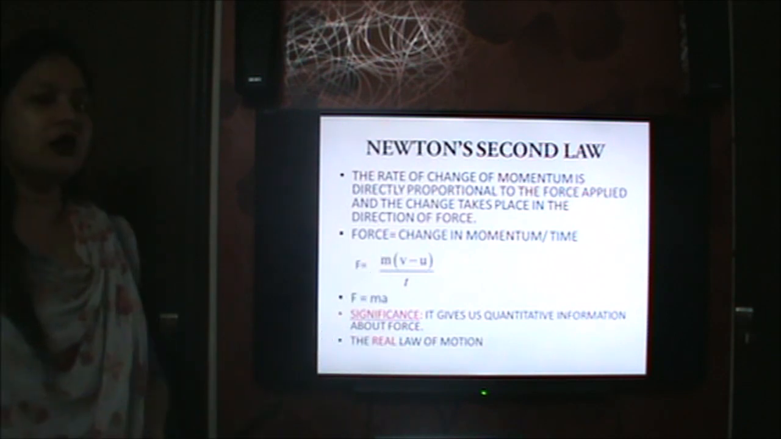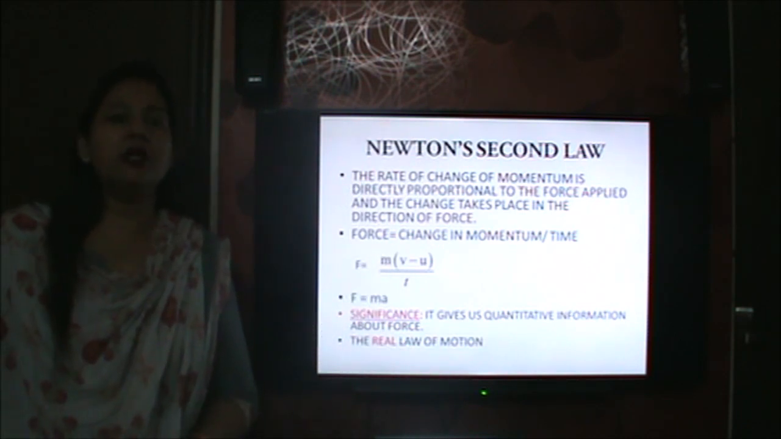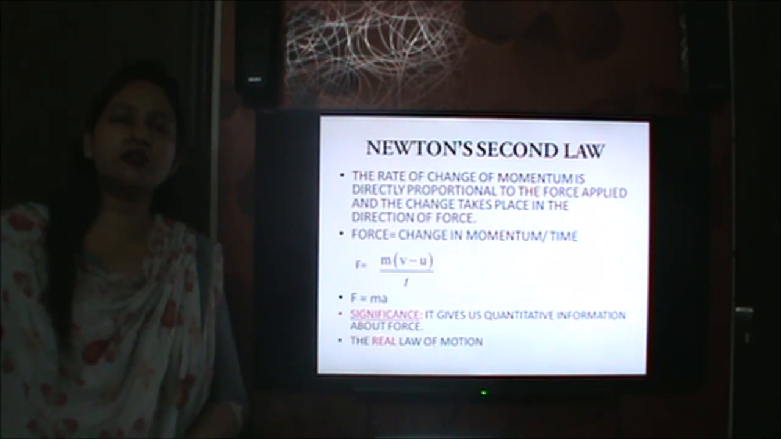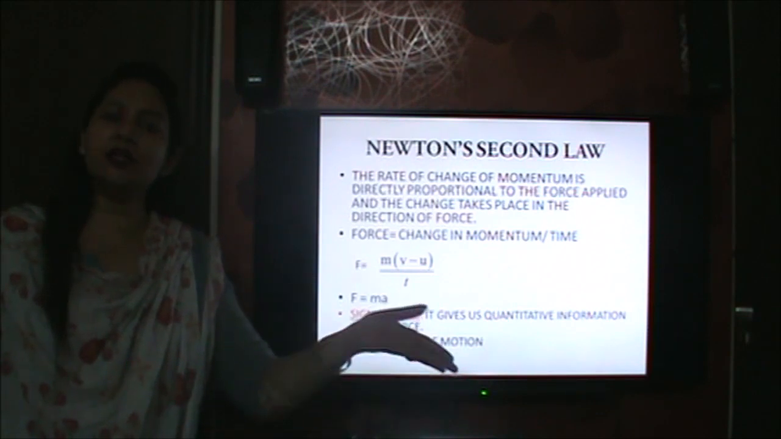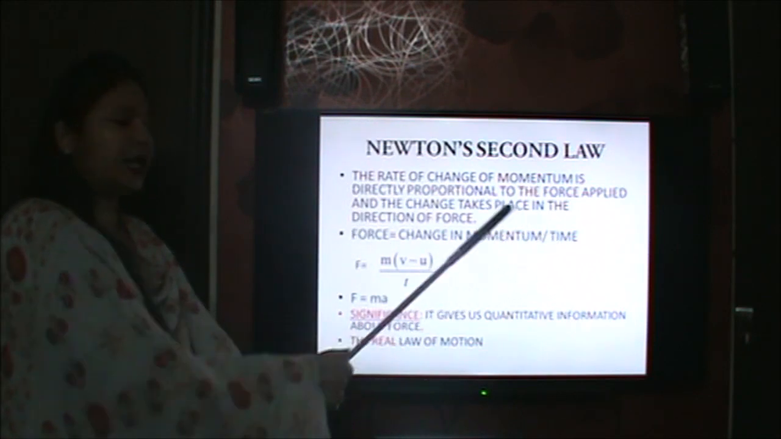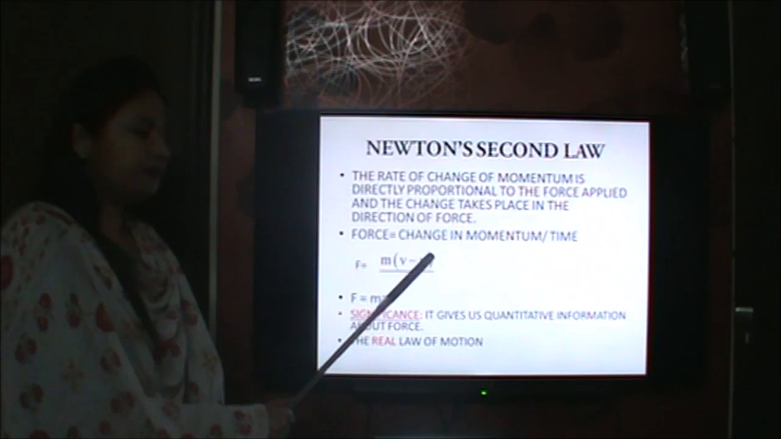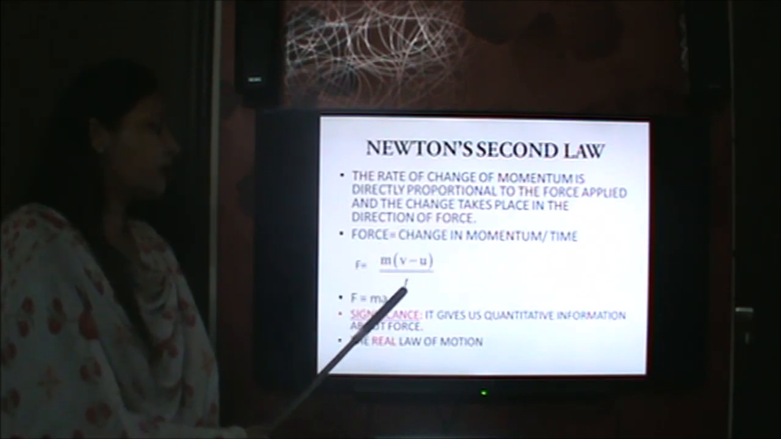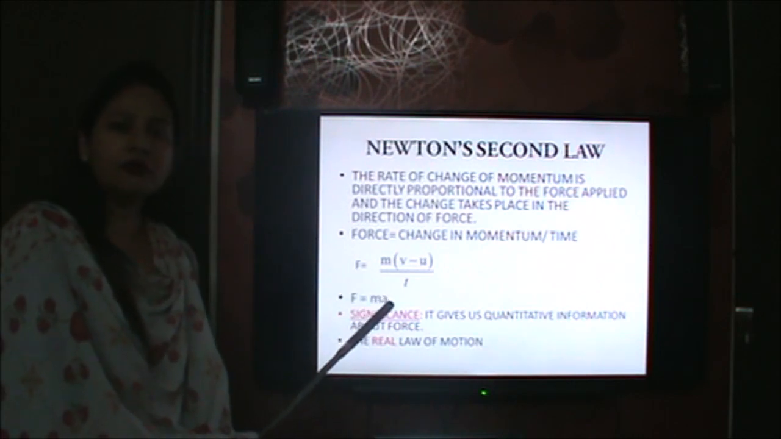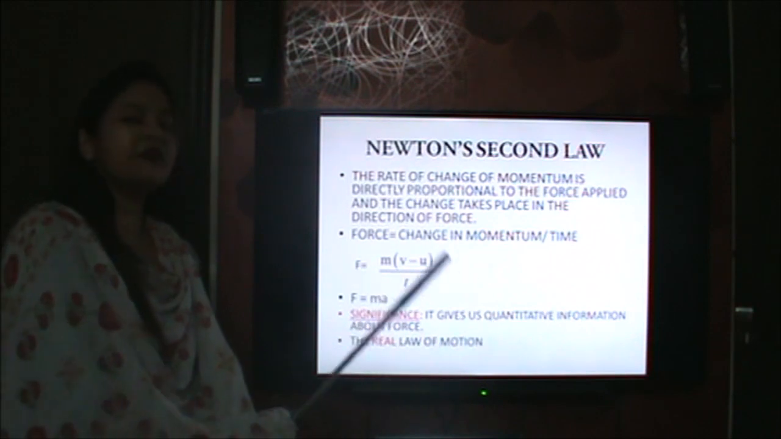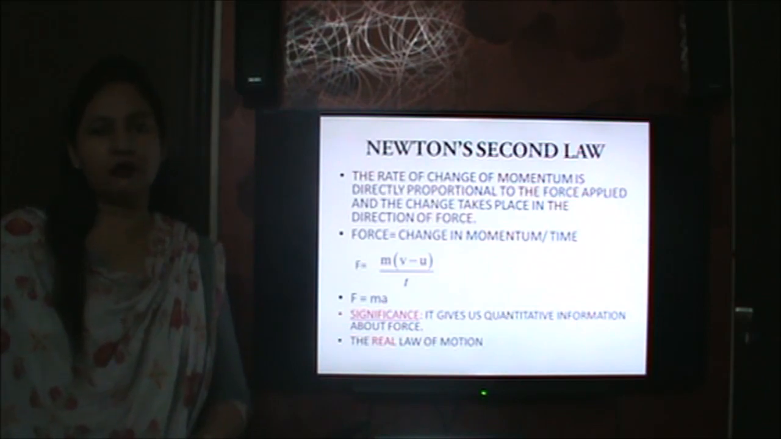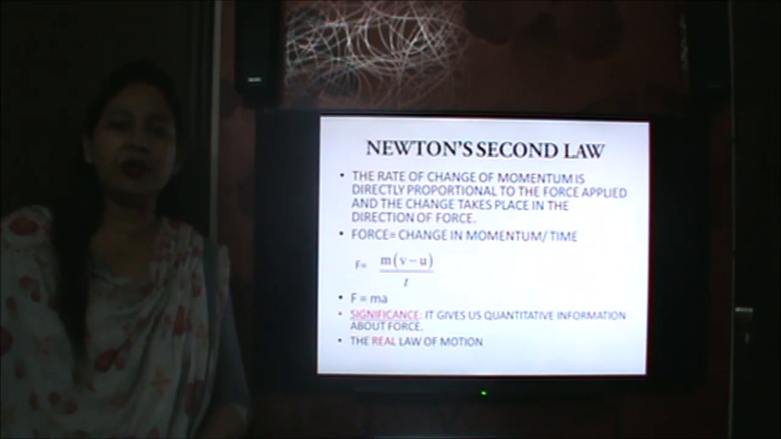Coming to Newton's second law: the rate of change of momentum is directly proportional to the force applied. That means when we apply force on an object, it gets accelerated in the same direction as that of the force. So force is change in momentum divided by time, final minus initial momentum, that gives us mv minus mu upon t. And since v minus u over t is acceleration, we get the formula F is equal to ma. So this is the physical significance of Newton's second law, that it gives us quantitative information about force, or a mathematical expression of force.